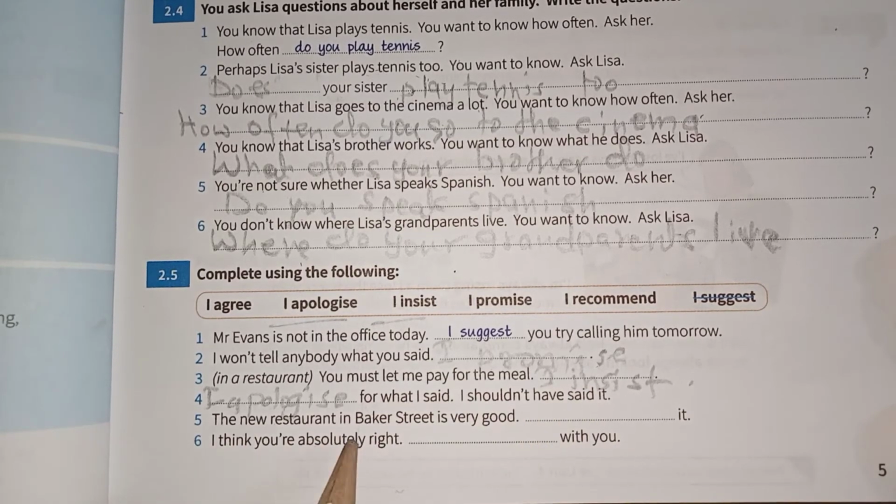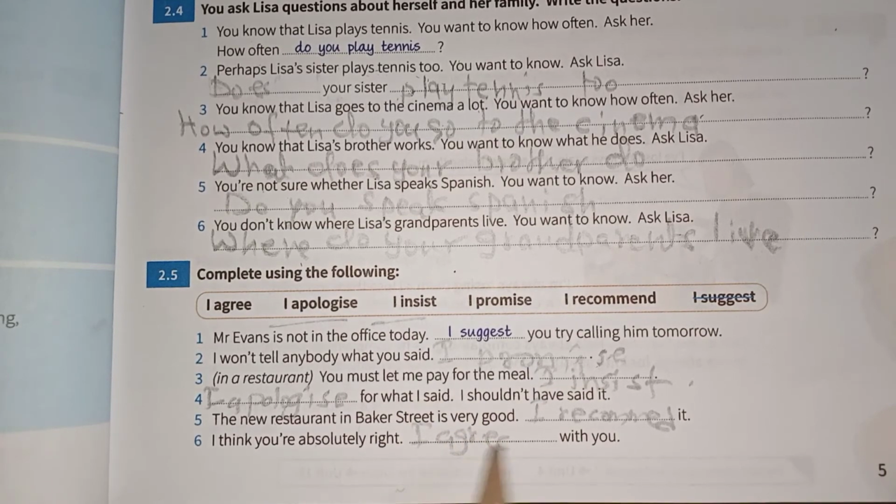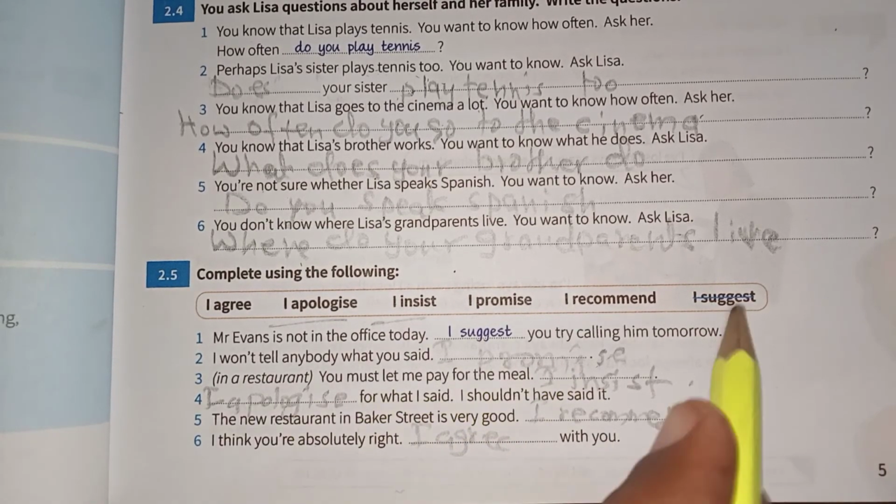The new restaurant in Baker Street is very good. I recommend it. I think you are absolutely right. I agree with you. So we have put all these